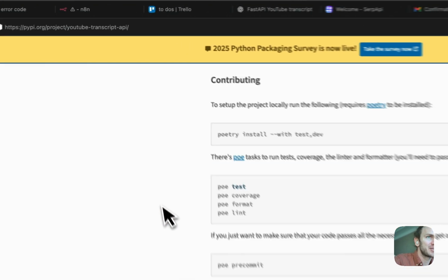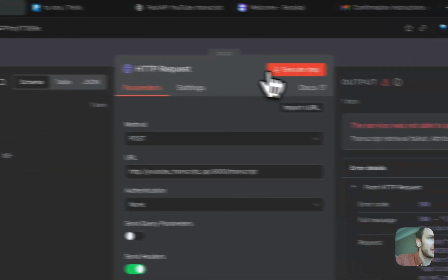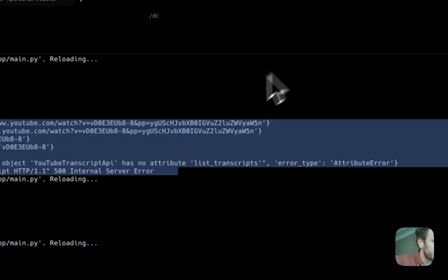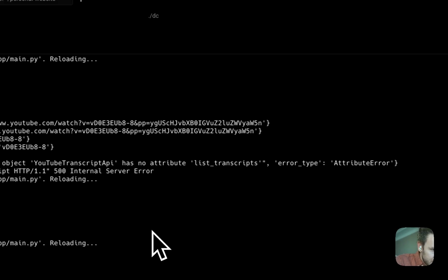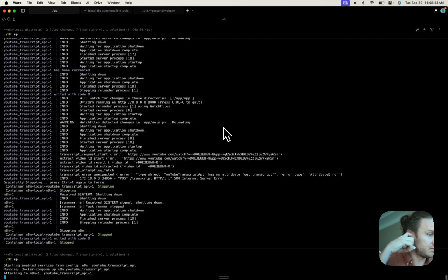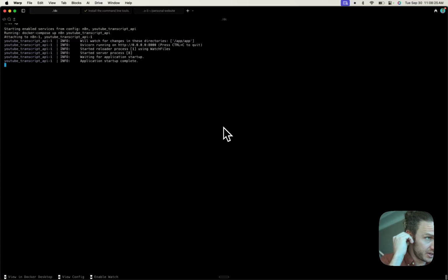It's part of the process. It's also probably because I'm recording. I'm a little bit scatterbrained. Okay, so this isn't working still. I'm wondering, I'm gonna stop the container and then restart just to make sure everything is fresh.